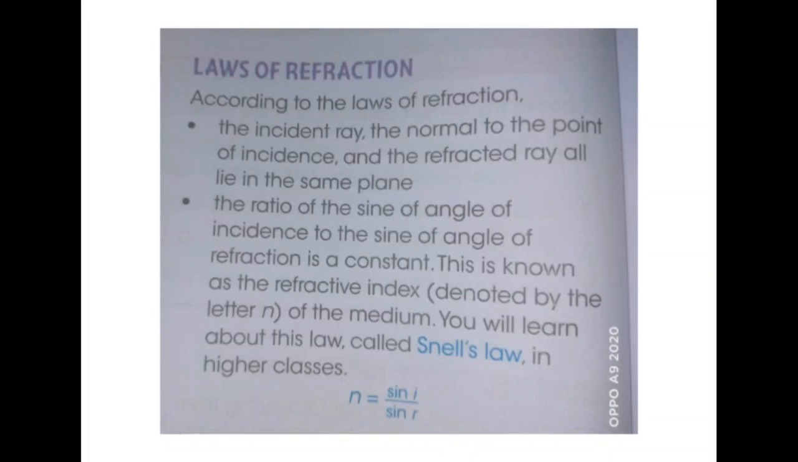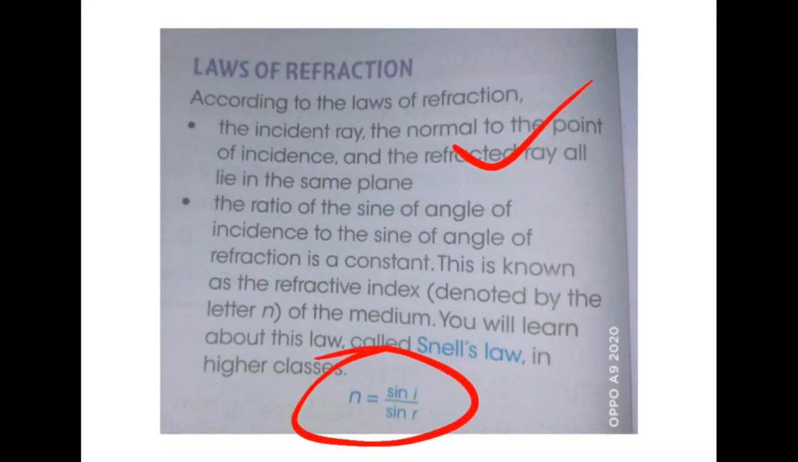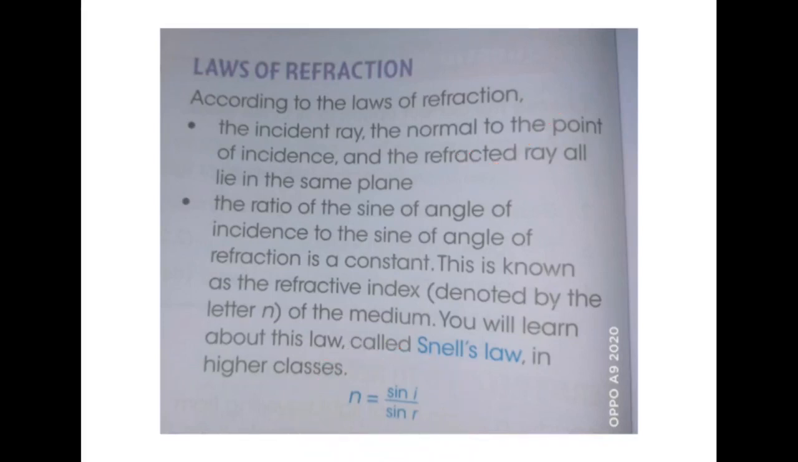Next we have laws of refraction. So there are two laws. The incident ray, the normal at the point of incidence and the refracted ray all lie in the same plane. And the ratio of sine of angle of incidence to the sine of angle of refraction is constant. This is also called Snell's law. Okay, so these are the two laws of refraction.